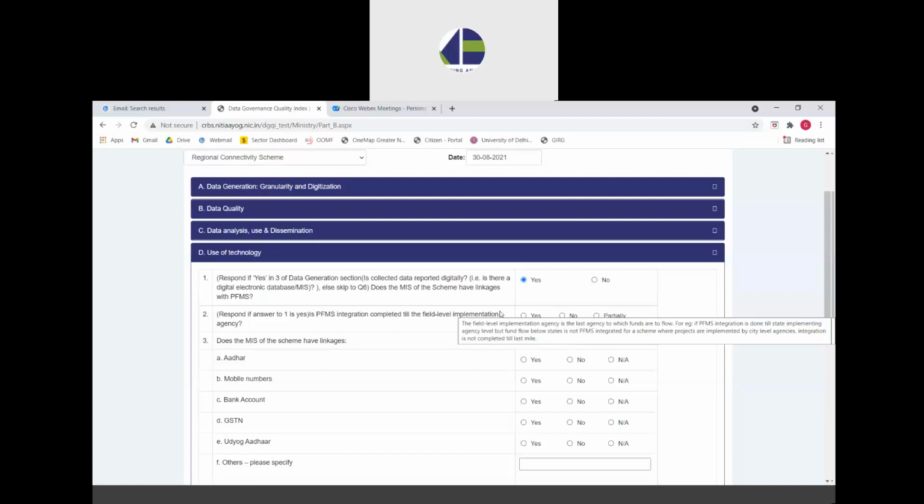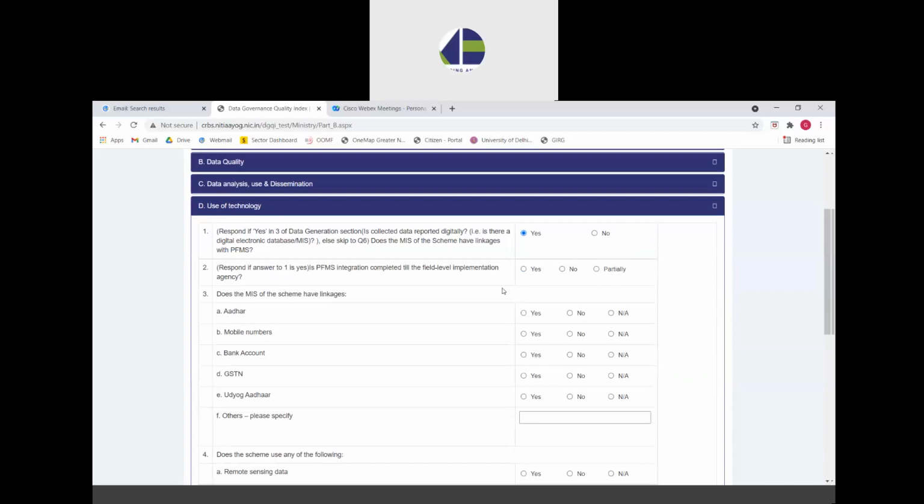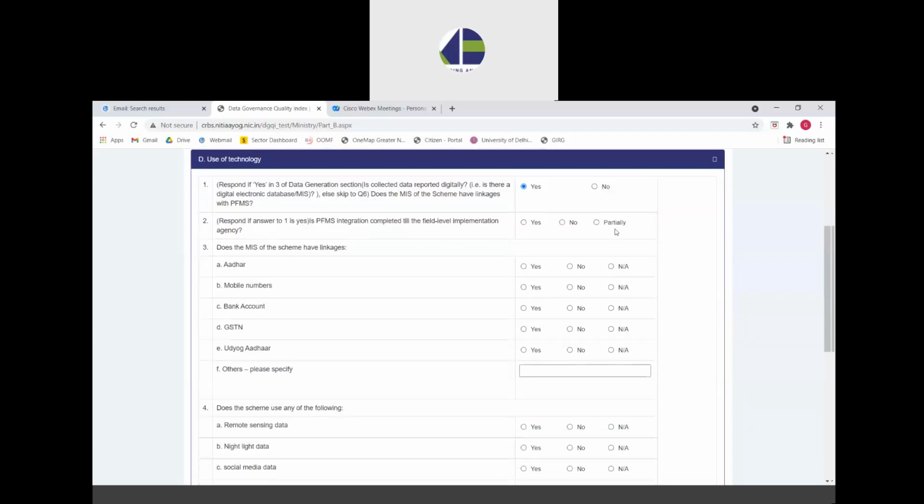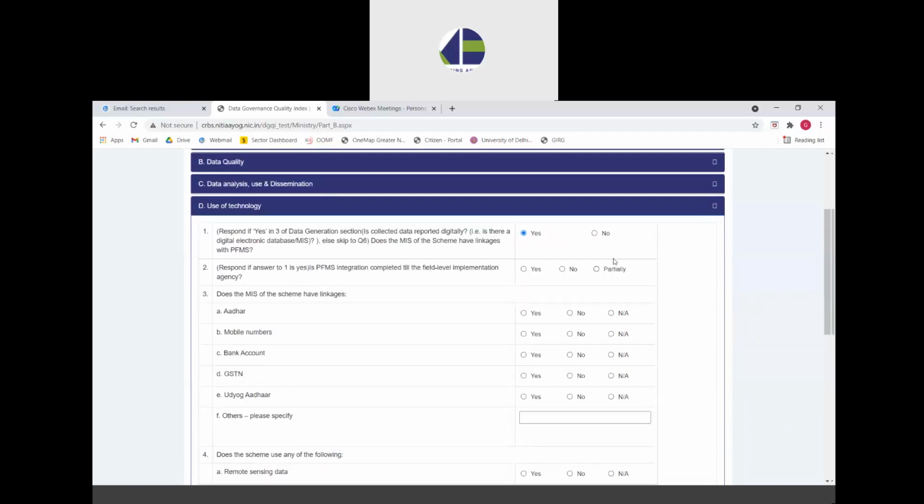But below the state level, at the district level or at the city level, which is actually the last stage of the implementation of the scheme, the fund flow is not PFMS integrated. So the ministry or the scheme division has to select yes if PFMS integration has been completed till the last mile, partially if it is in progress or has been completed up to some extent, and no if it has not been done at all and only exists at the ministry level.